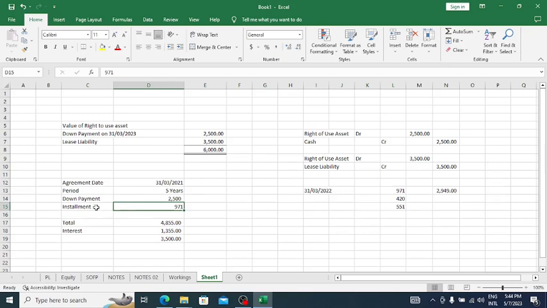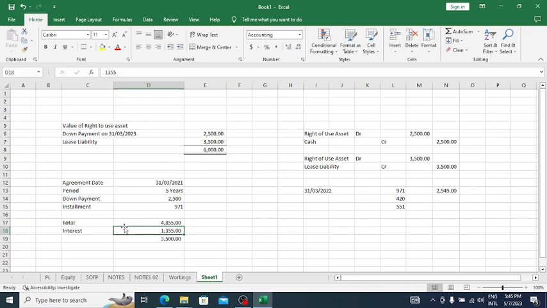How? Installment into number of years, 971 into 5. Then the total value is 4,855. The interest component is included in this figure, that should be removed, as that is not recorded in the statement of financial position.